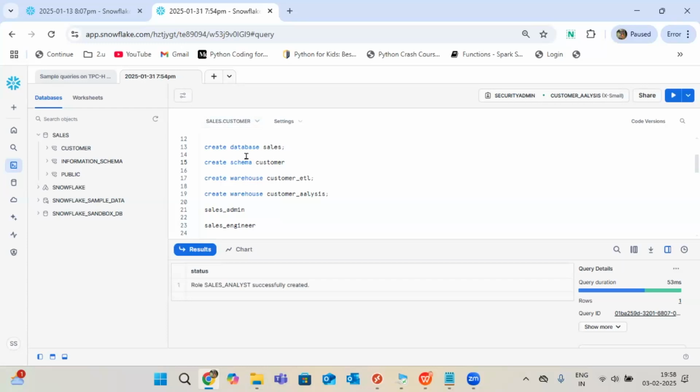Now you're audible. If you don't mention anything here, by default, it will take this. If you mention a DB name here, it will follow that DB only. Okay.